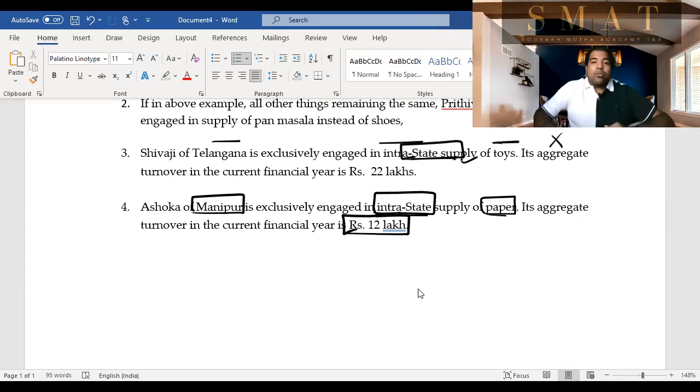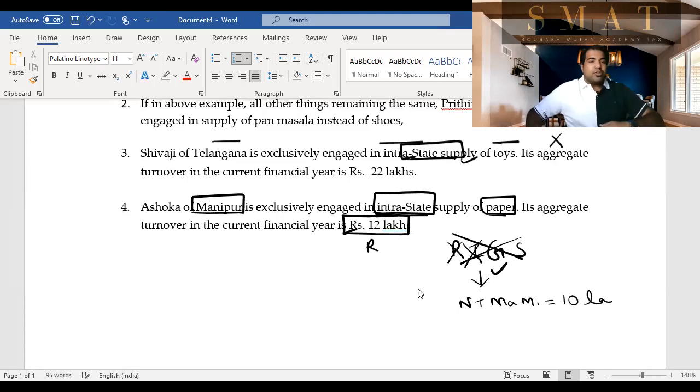Now, guys, let's see what it is. First step, PIGS. Is he making prohibited goods? No, paper is not prohibited. Is it making interstate? No, it is only making intrastate. Is it only goods? Yes, paper is only goods. Great. But is it in those states? NT Mami, yes, he's in one of those states. NT Mami, Manipur is NT Mami, so he cannot be in step number 1. So you'll go to step number 2. Is he in NT Mami? Yes, he's in NT Mami. So his limit becomes 10 lakhs and his turnover is 12 lakhs. So he will require to be registered.